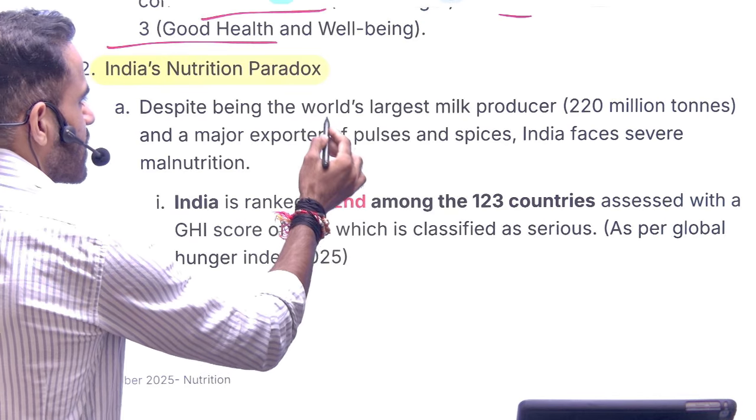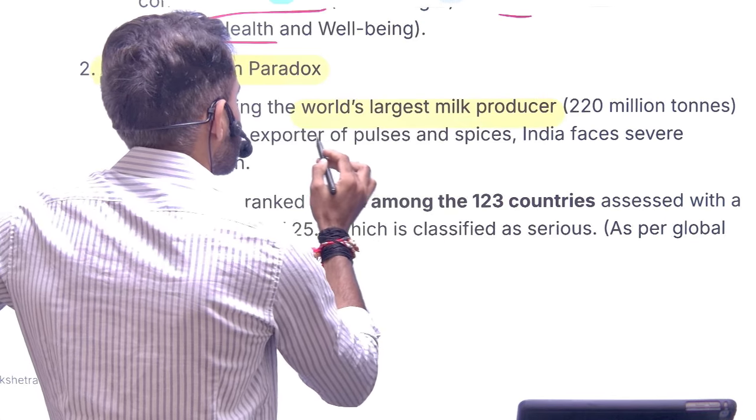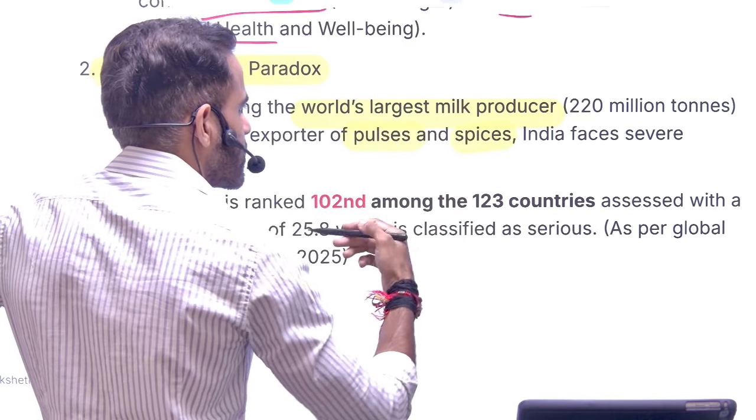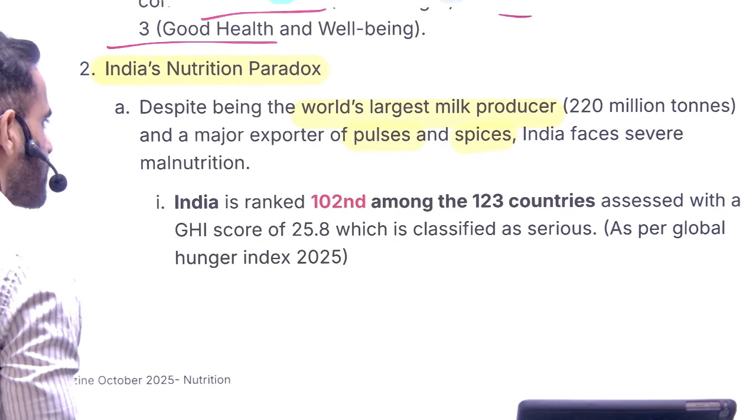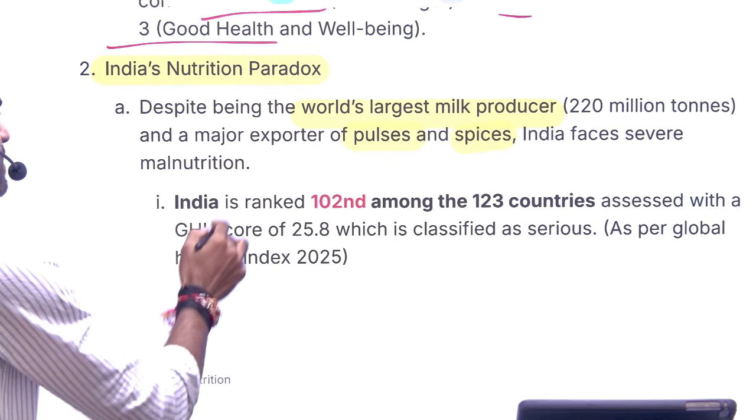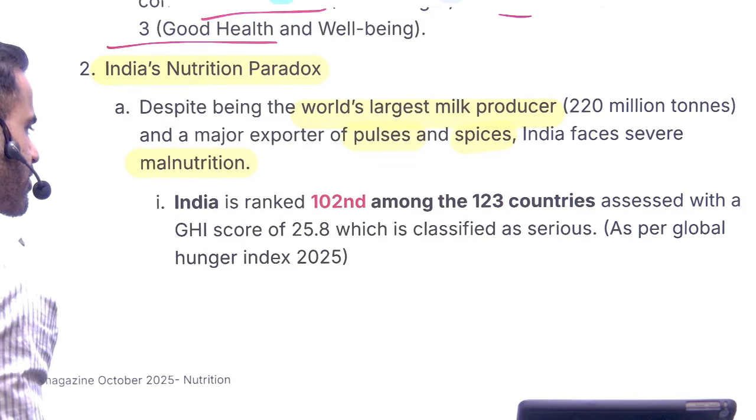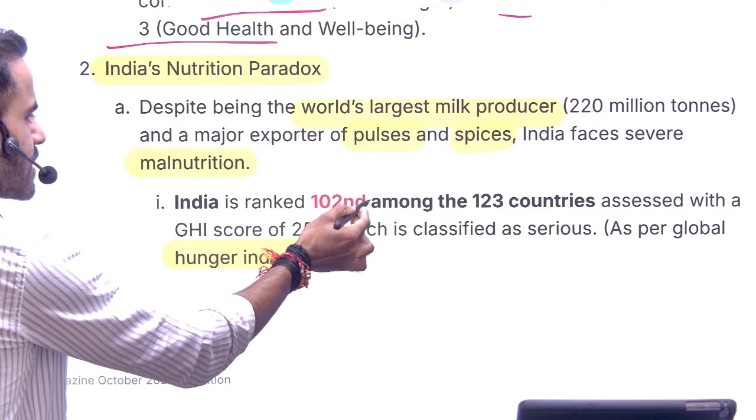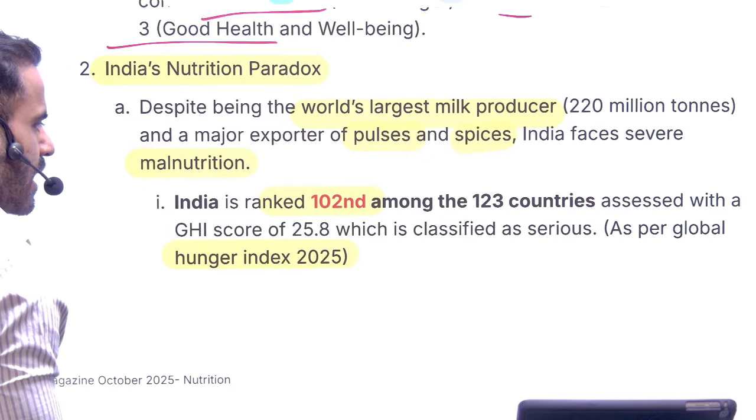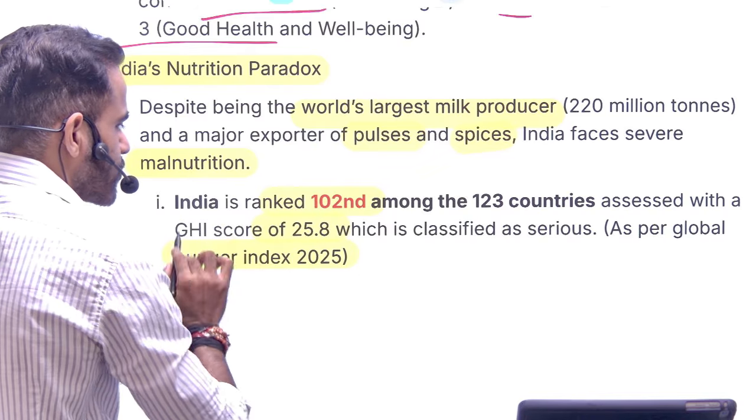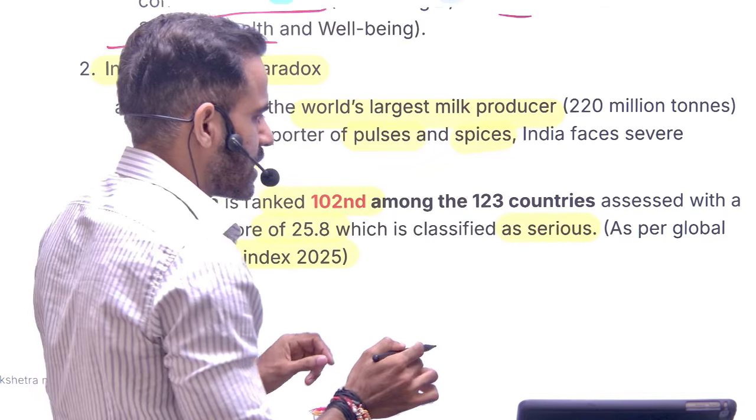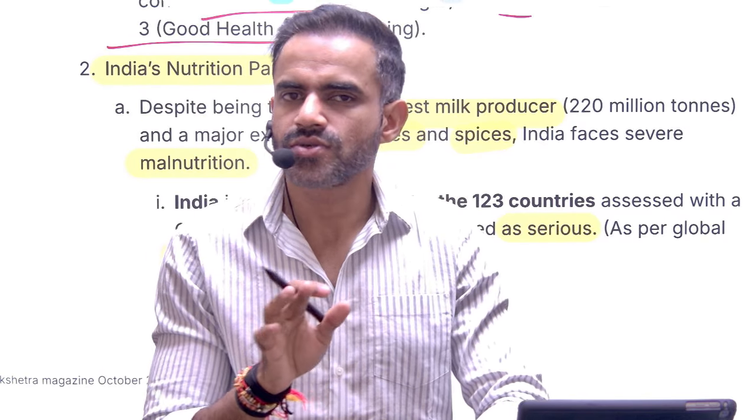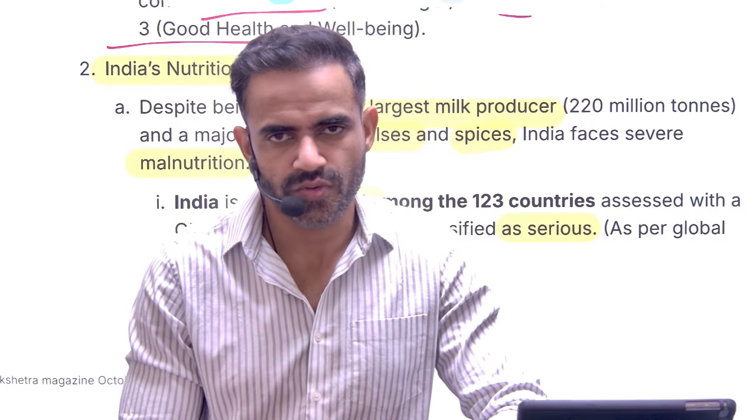Okay, so India is the world's largest milk producer. It is the largest producer of pulses. It is also a significant producer of spices. But we are still struggling in terms of nutrition. For example, as per the 2025 Global Hunger Index, India is in 102nd position, and India's score is 25.8, which is in the serious category. In a very simple sense, our ranking is not good, or our performance is not good.